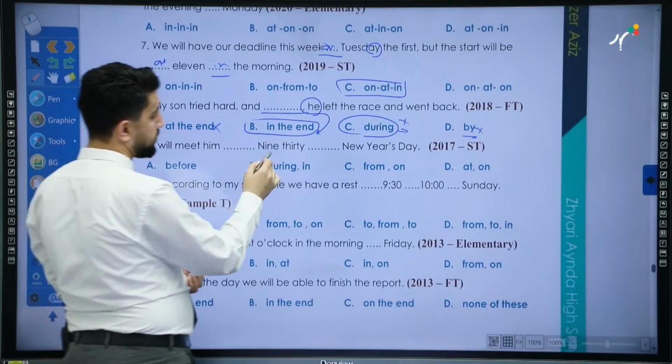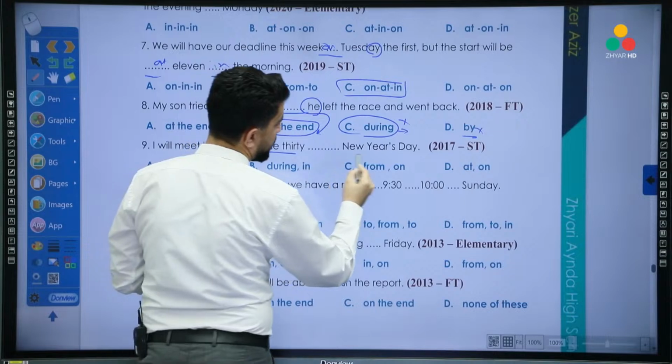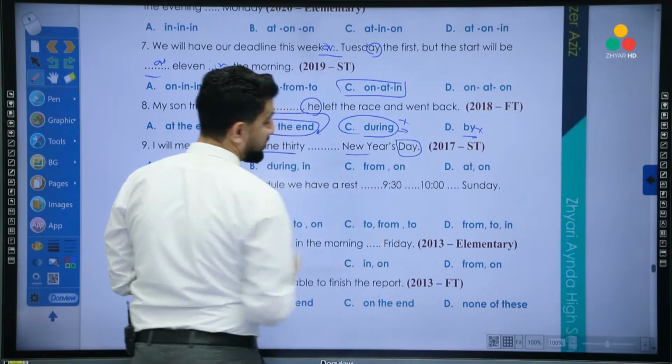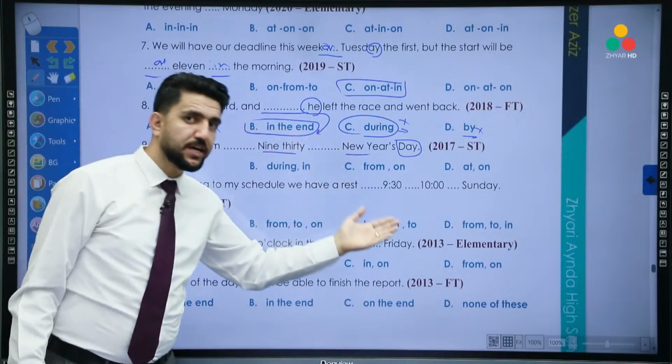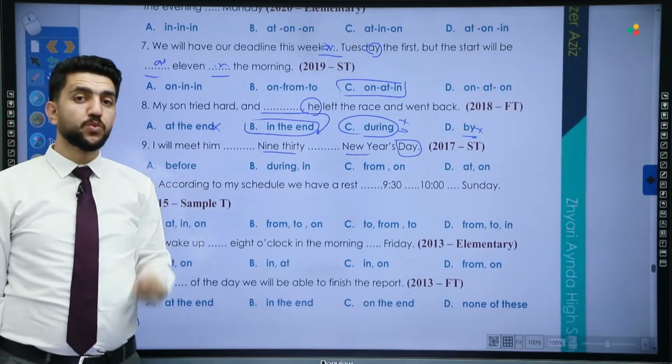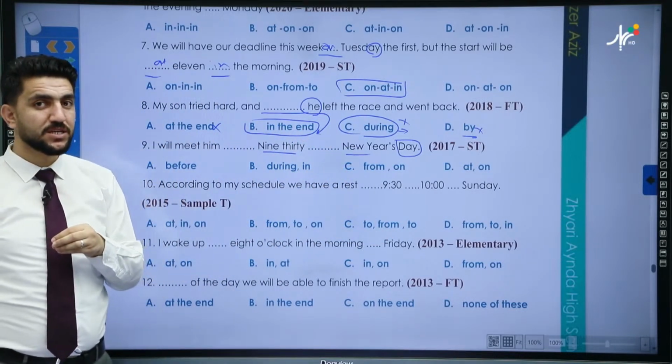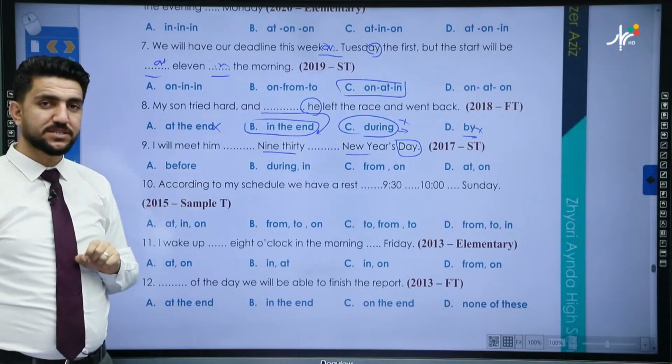I will meet him. So this one is time. This one you use day. Look, day. We said the key here is the word day. Since we have day, what do we use? We said when we have the word day, we use on, right? We use on.